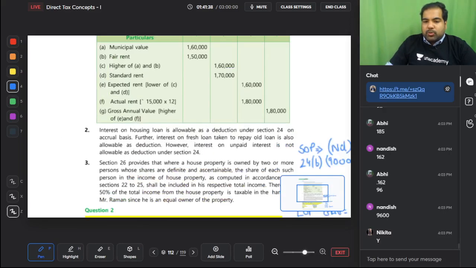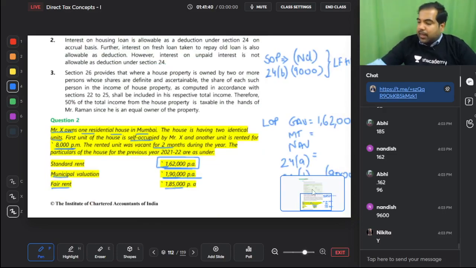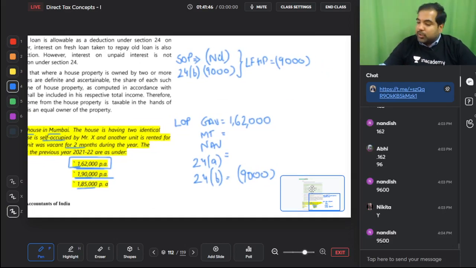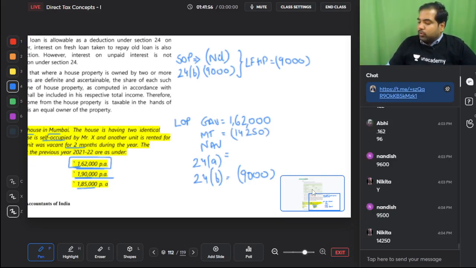So what is the municipal valuation? 1,90,000 into 15%. But guys, this is of the entire house. Please remember to apportion the pizza. So 14,250 is what you will get. 1,62,000 minus 14,250 will give you 1,47,250 into 70% minus 9,000 will give you 94,425.